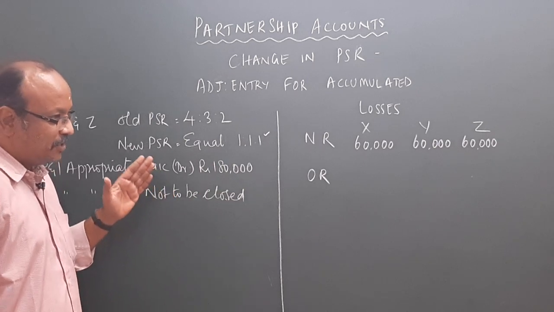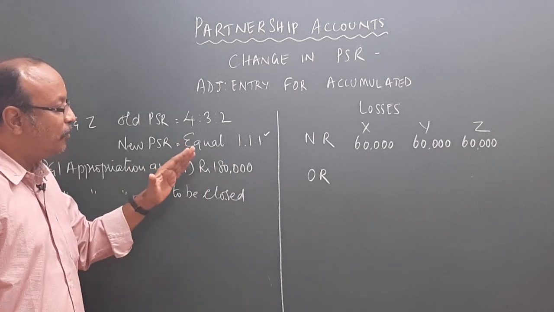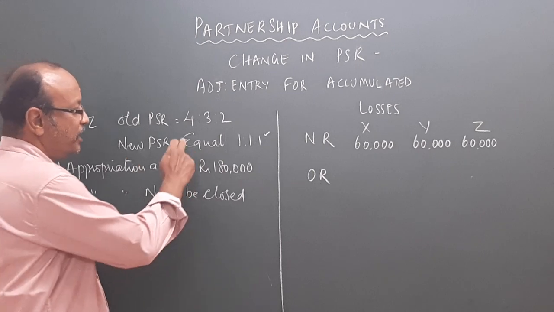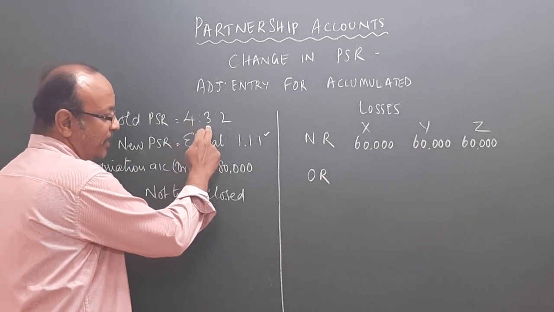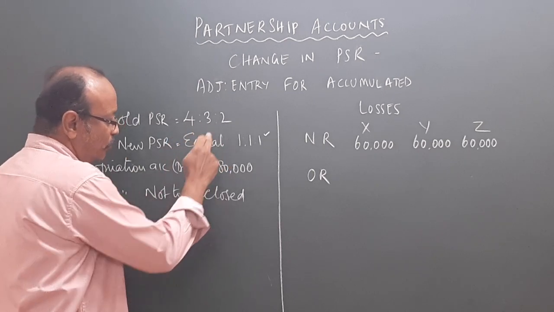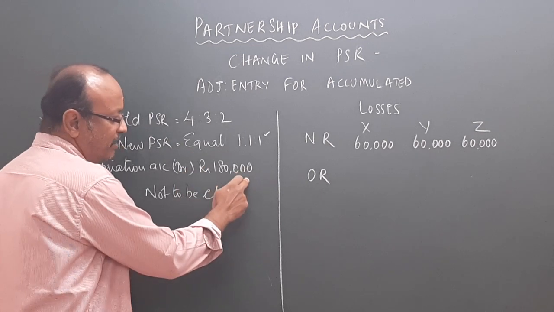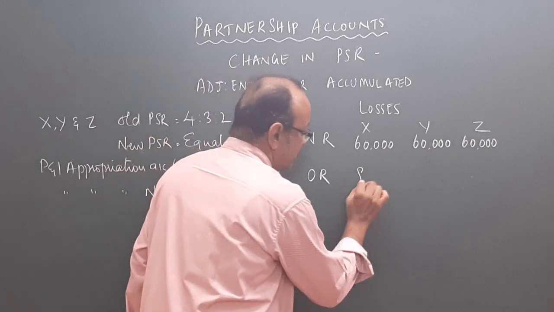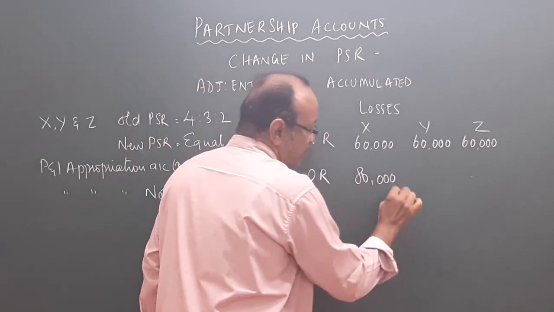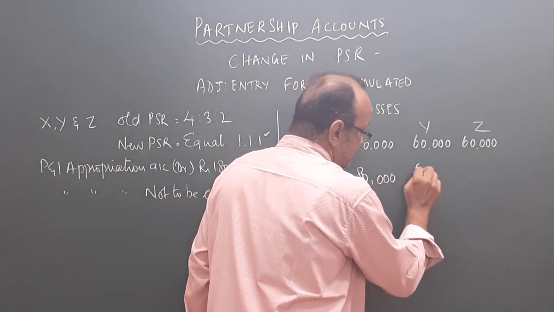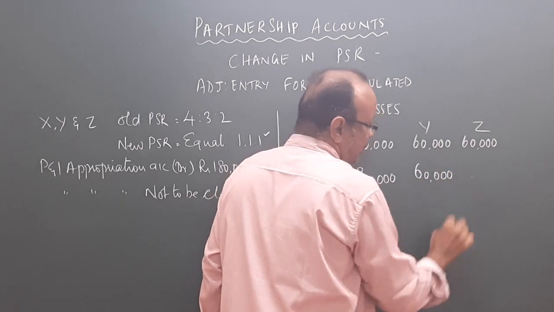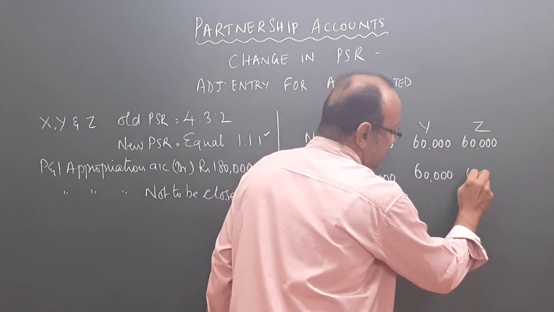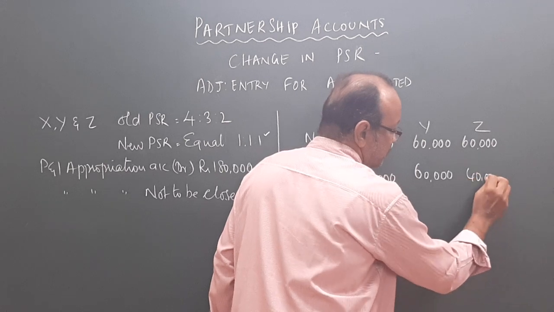Now let's distribute it in the old ratio. Old ratio is 4 by 9, 3 by 9 and 2 by 9. 1,80,000 divided by 9 will be 20,000, multiplied by 4 is 80,000, multiplied by 3 is 60,000 and multiplied by 2 is 40,000.